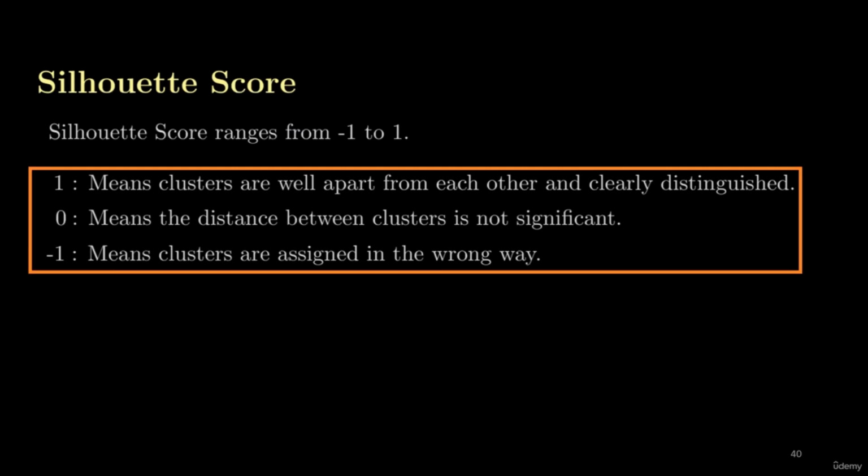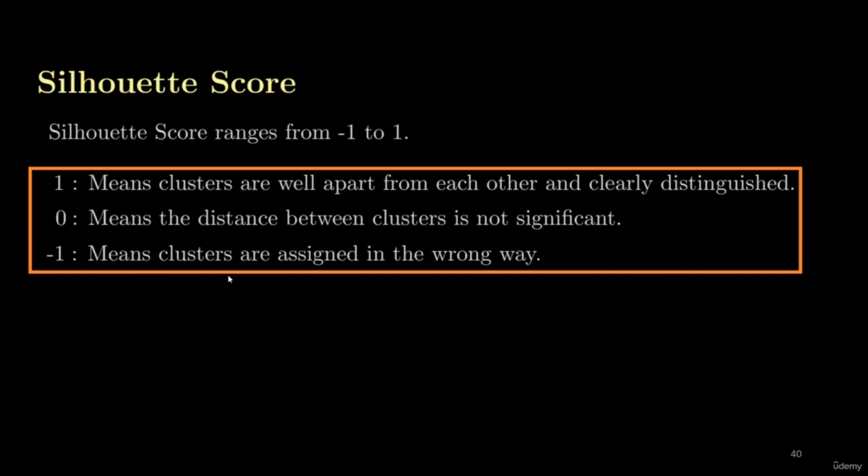Suppose you have a cluster and you get a value close to 1 or exactly 1. If you get a Silhouette score of 1, it means the clusters are well apart from each other and they are clearly distinguished. If you have a 0 value or close to 0 for a Silhouette score, it means the clusters are overlapping and they are not separating very well. So 0 is not considered a good value. The 1 value is considered the best. It means the clusters are well separated.